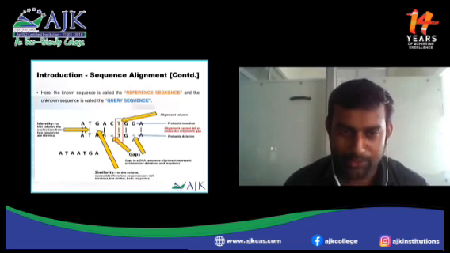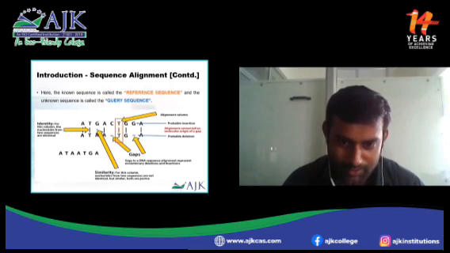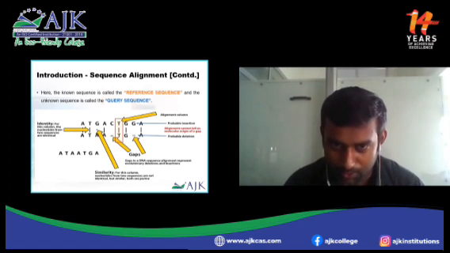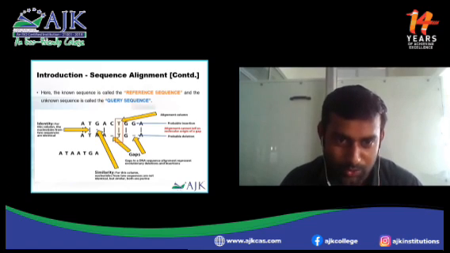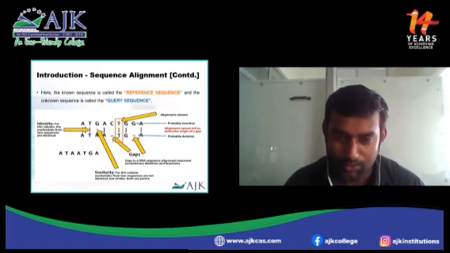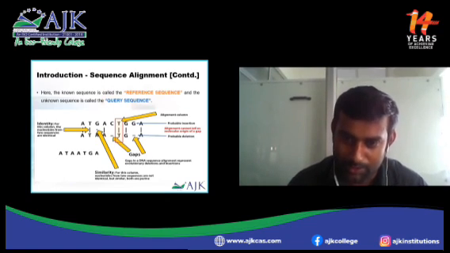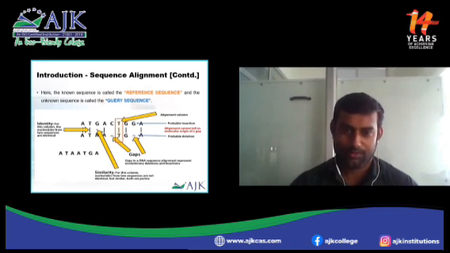This image will clearly explain what is meant by similarity, gaps, identity. Here the known sequence is called the reference sequence, already known, predefined, and the unknown sequence is the query sequence. With the help of this query sequence, you will get similarity hits among the whole database, and you get information.